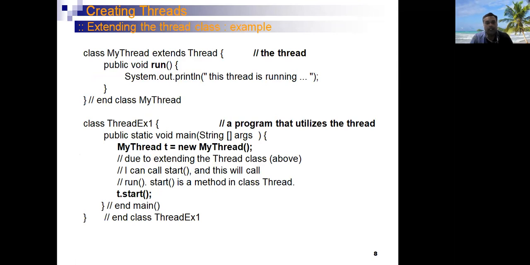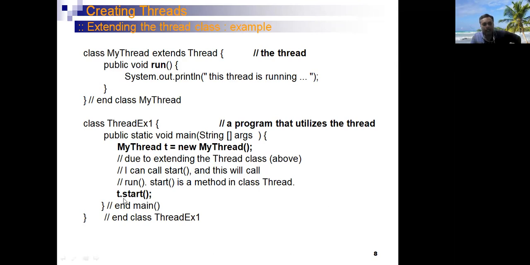Next is an example of extending a Thread class. Here one thread class is defined, that is MyThread, which extends the inbuilt Thread class, and inside the MyThread class we are writing the implementation of the run method. After that, inside the main method we are declaring the object of the thread class. Once the object of the thread class is initialized, a thread is generated, and through the object of the thread class we are calling the start method.